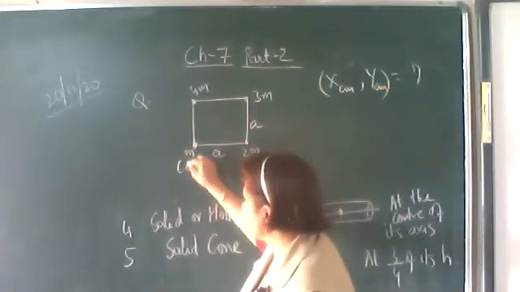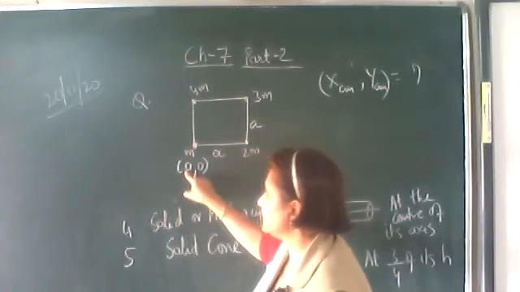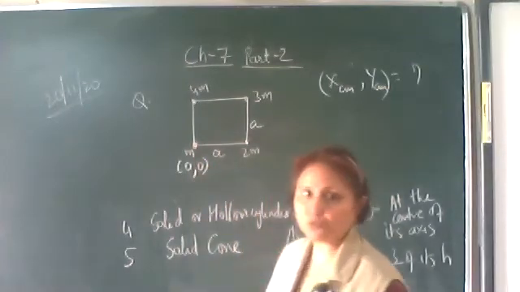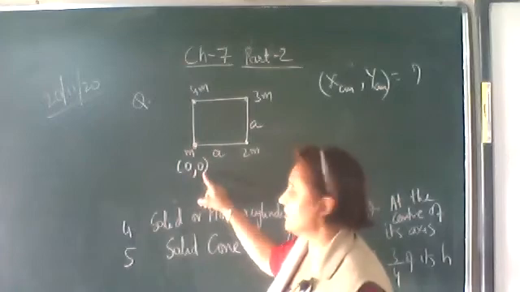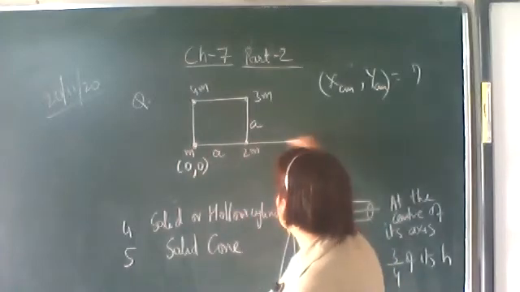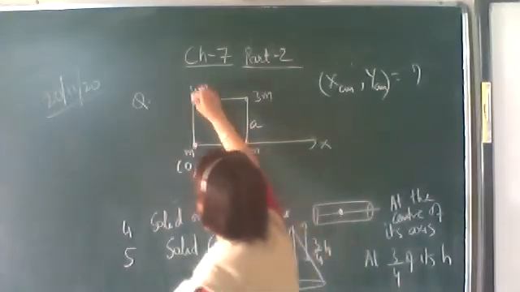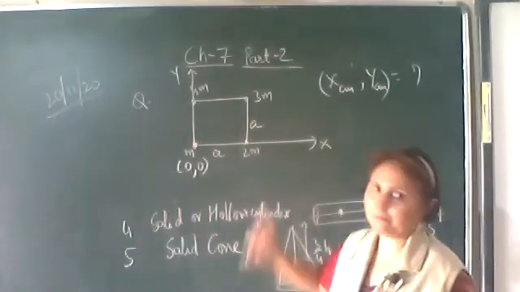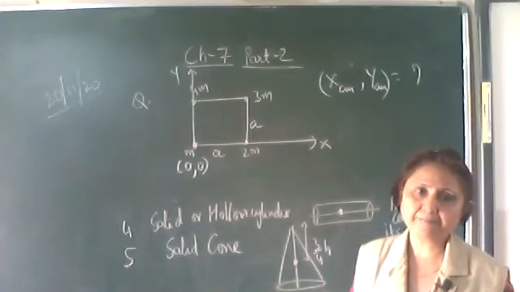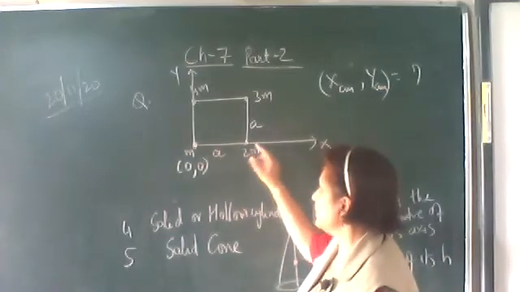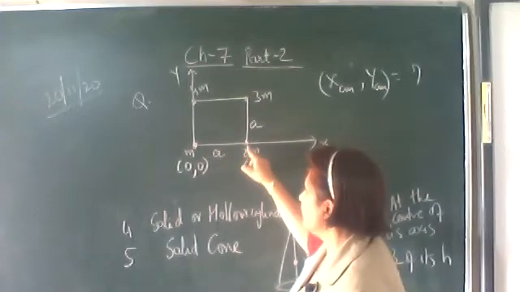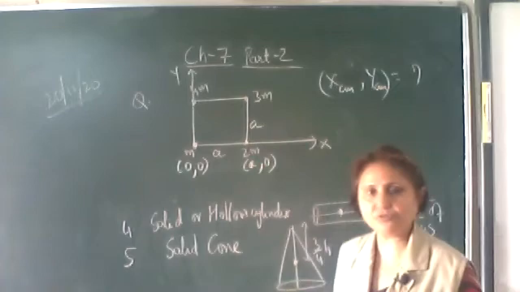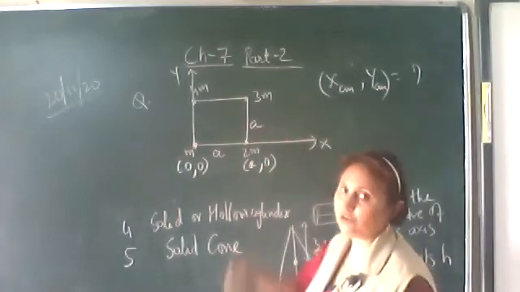So what are its x and y coordinates? We write it as x and then y coordinate. As we are considering this to be at the origin, its coordinates are 0, 0. So this one is the x axis and here it is the y axis. Now 2M, what will be the coordinates of 2M? X distance is how much? A, and the y distance is 0. So its coordinates are A and 0.